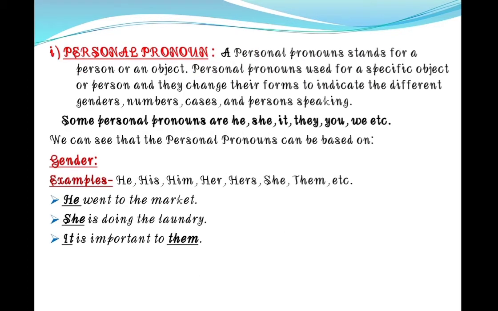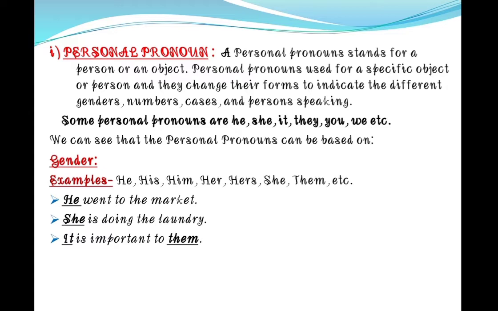So let's start with the personal pronouns. A personal pronoun stands for a person or an object. Here, personal pronouns are used for a specific object or a person, and they change their forms to indicate the different genders, numbers, cases, and persons speaking. Some personal pronouns are he, she, it, they, you, we, etc. For that reason, to classify on the basis of gender, cases, numbers, we will distribute it into different categories.